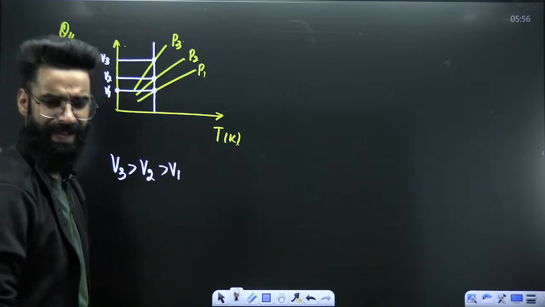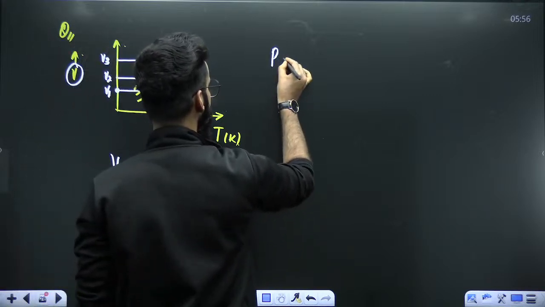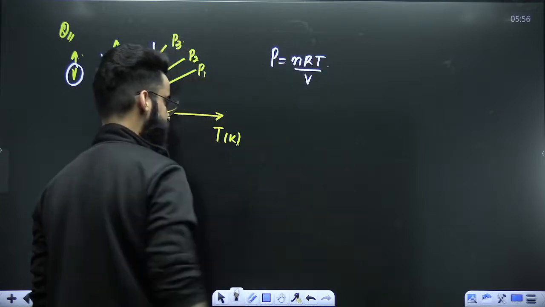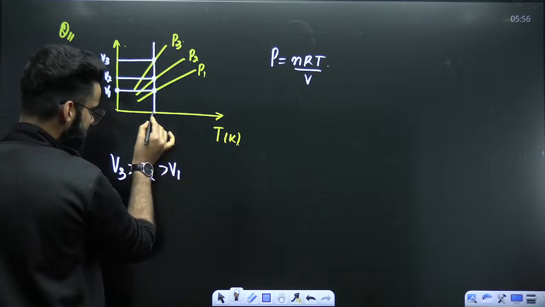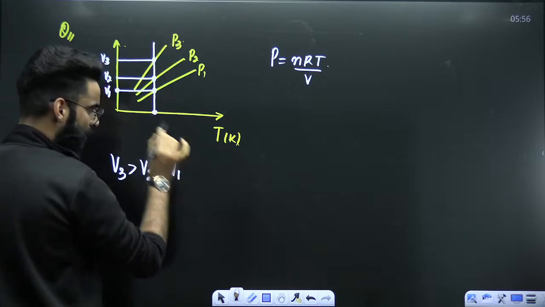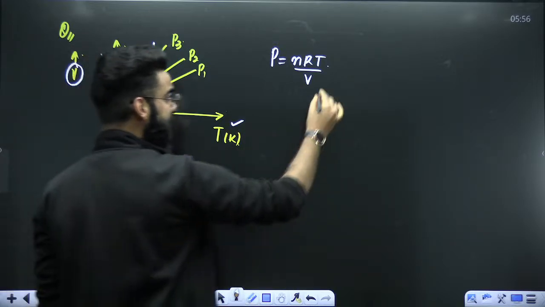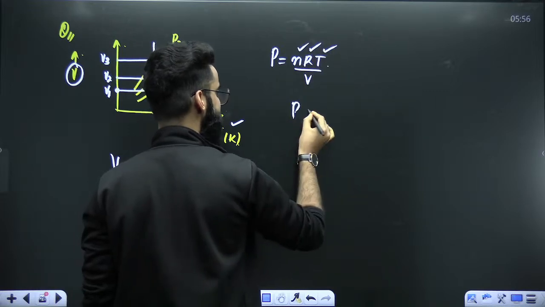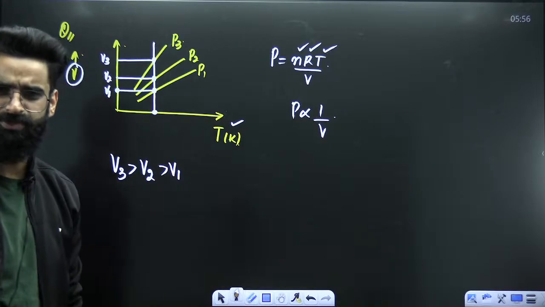Now dear students, use the ideal gas equation again. What is ideal gas equation all about? P is equal to nRT divided by V. Correct? Since you have drawn a straight line parallel to y-axis, that means you are keeping the x parameter constant. What is x parameter here? It's temperature. So basically, you are keeping temperature constant. R is already constant. Moles are already constant. So can I say pressure is inversely proportional to volume? Yes, pressure is inversely proportional to volume here.